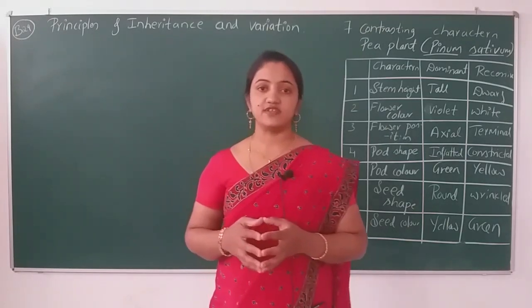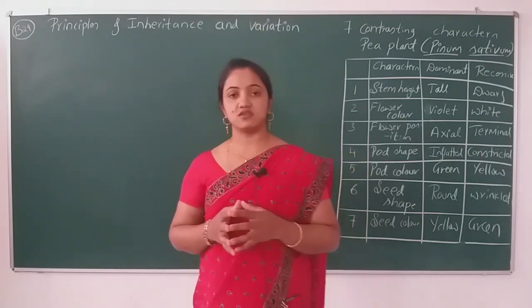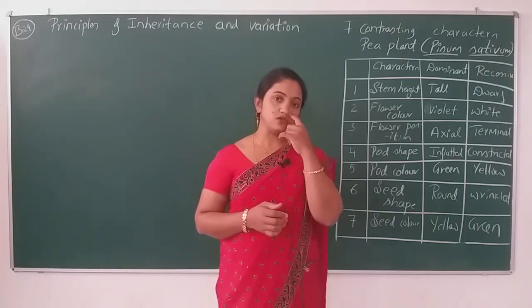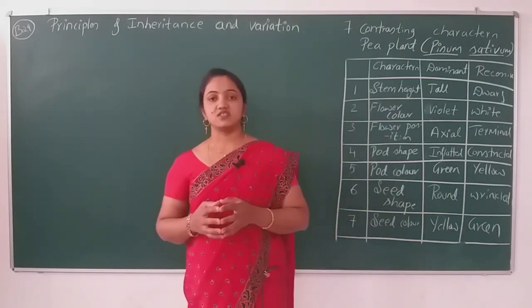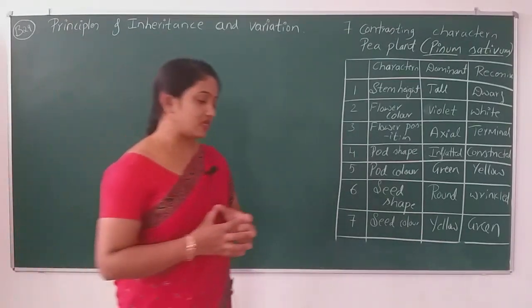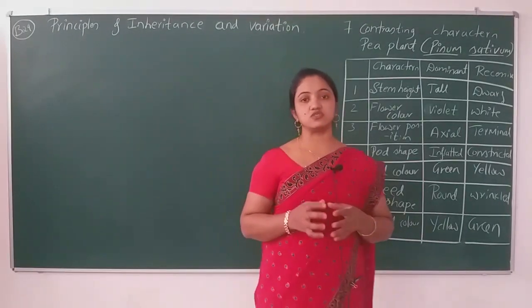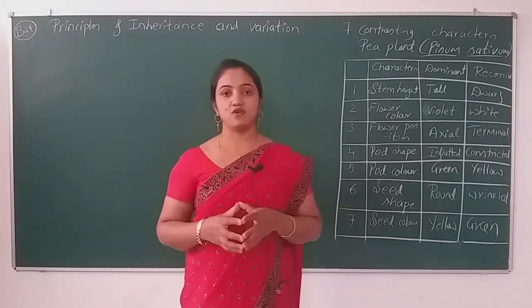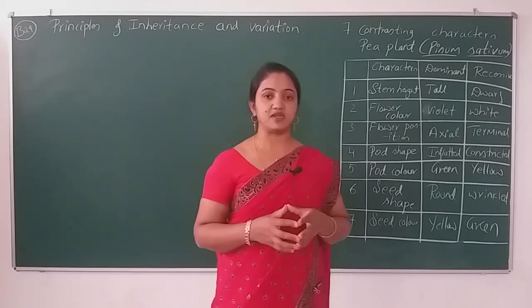After that we studied one scientist. Who is that? He was the father of genetics. The father of genetics is Gregor Johann Mendel. Mendel chose the pea plant, Pisum sativum, for his experiment.